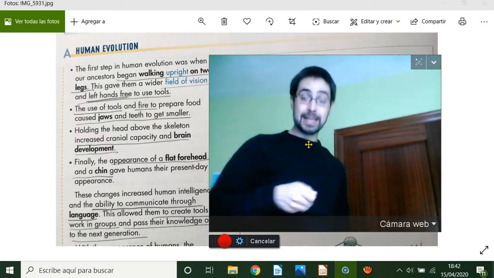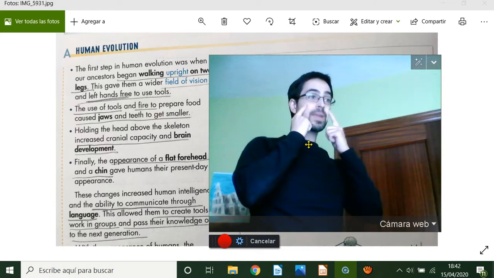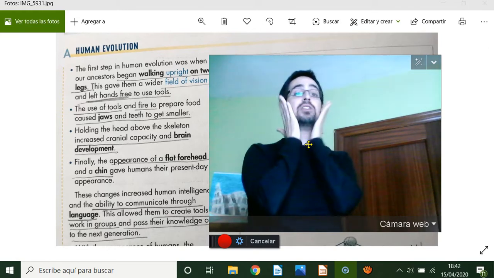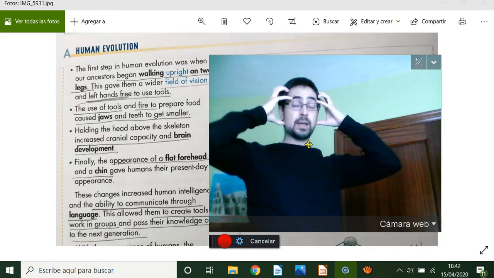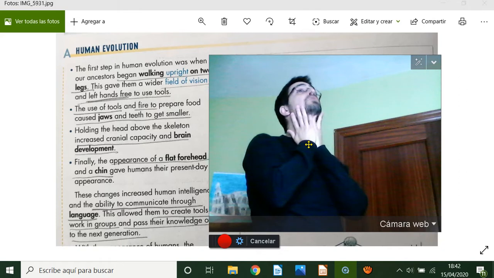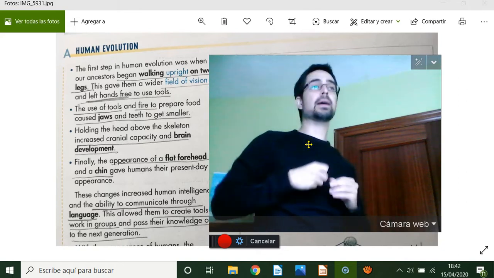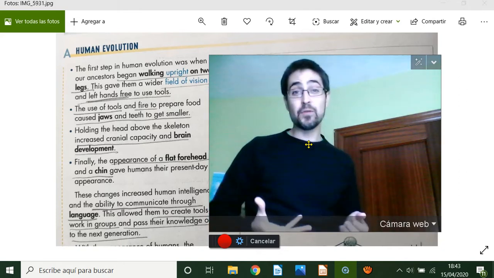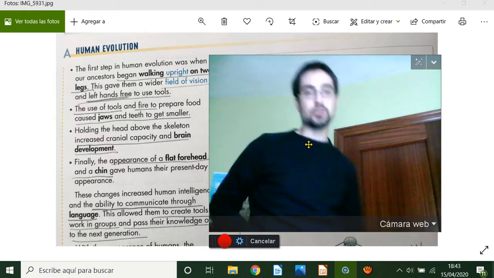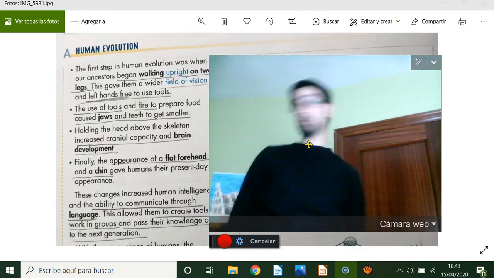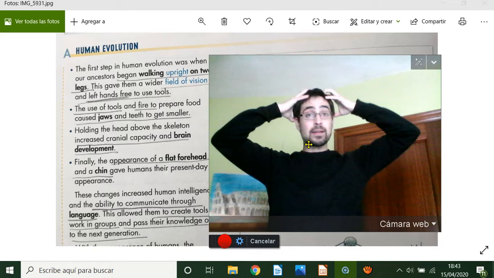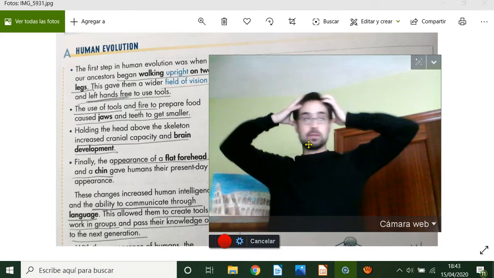Also, we started to cook food, and our jaws, las mandíbulas, were reduced. Other animals have bigger jaws, but we reduced the size of the jaws because we cook the food, so we don't need bigger jaws. Also, another important difference is that we have a big brain that makes us intelligent.